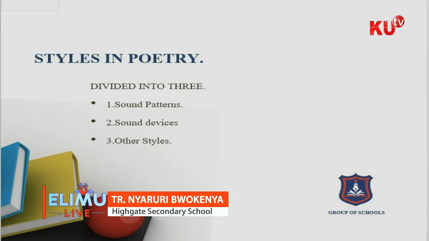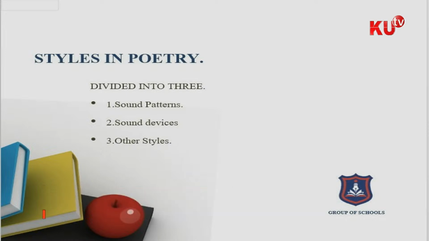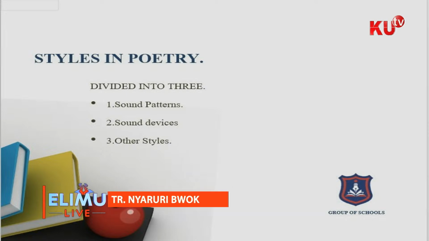Now, styles used in poetry are classified into three. The first one, we have what we call the sound patterns, as the first classification of styles used in poetry. After sound patterns, we have another one which we call the sound devices.